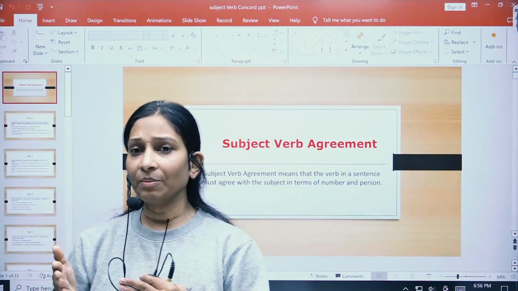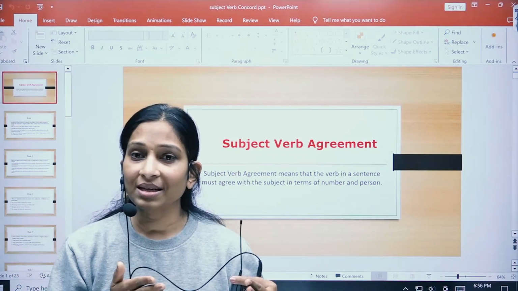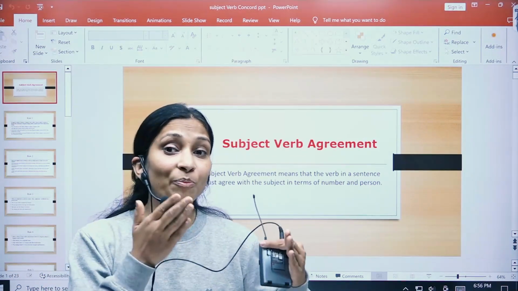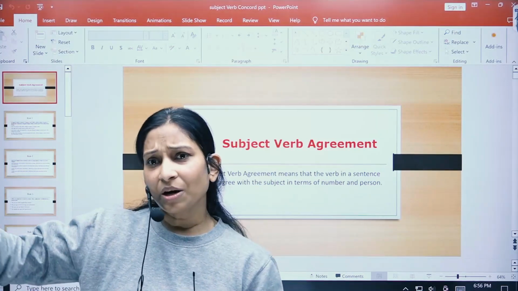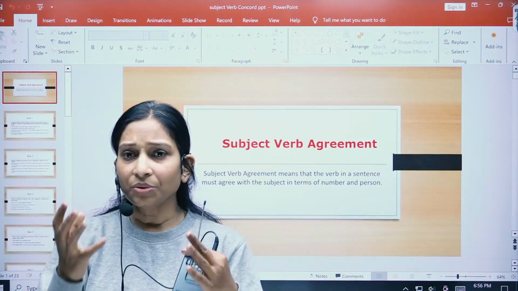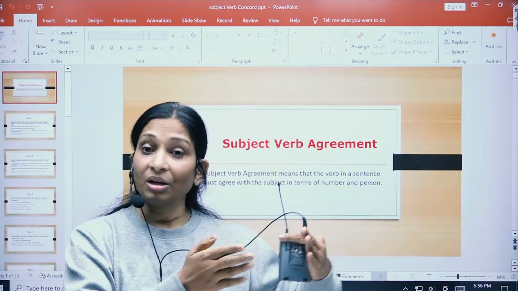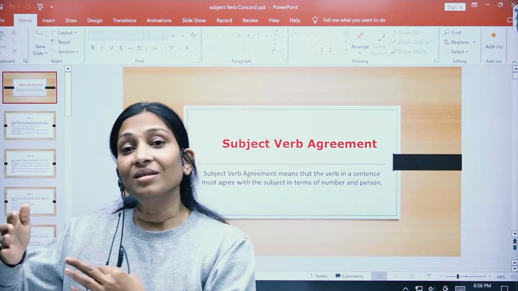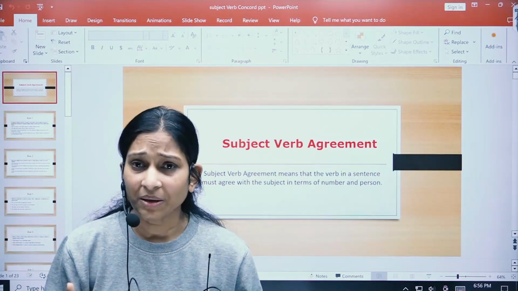Children, when we frame a sentence, we start the sentence with the subject. Now, what is a subject? Subject is the name of a person, place, animal or thing, right? And the rest of the sentence is the predicate. So, as the topic suggests, the subject should agree with the verb, okay? Now, what do you mean by this agreement?